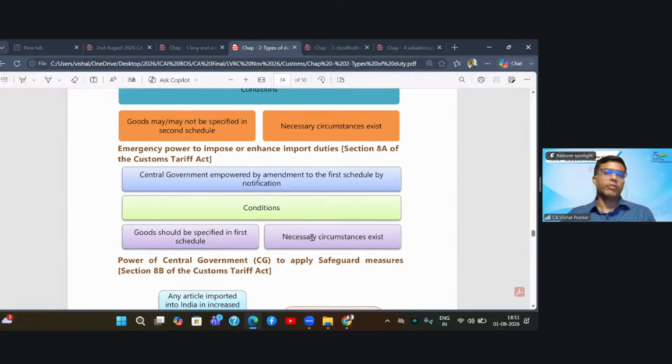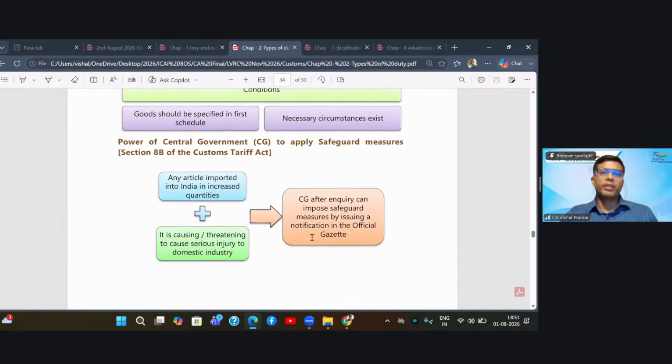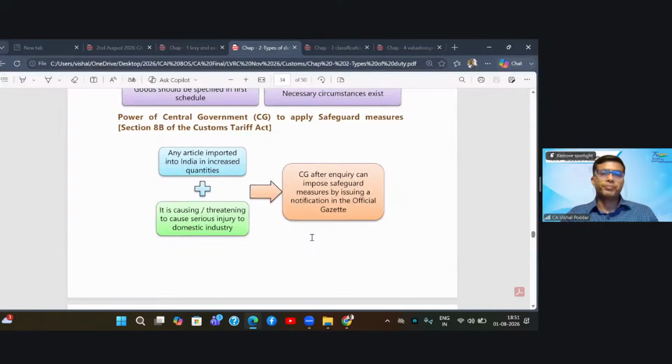Again, you have to prove that it was necessary to do it. There was such an emergency situation that the government decided to bring in the change. Again, this change has to be approved whenever the parliament resumes.